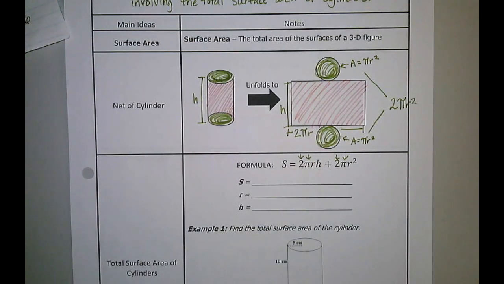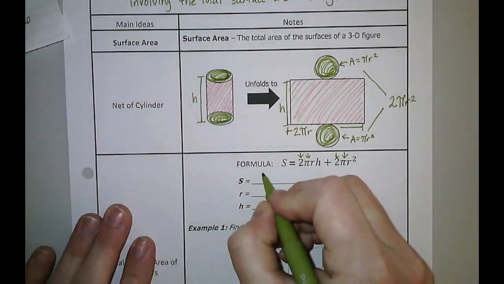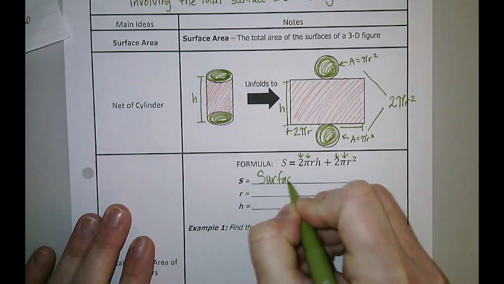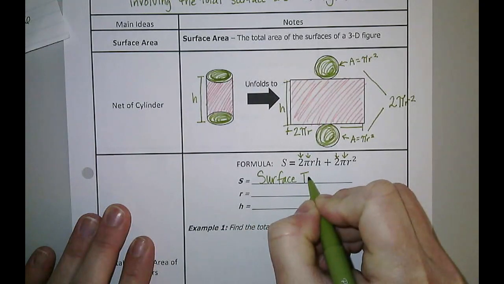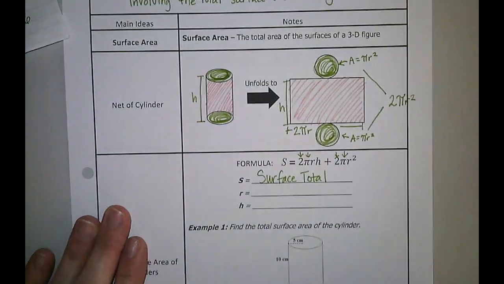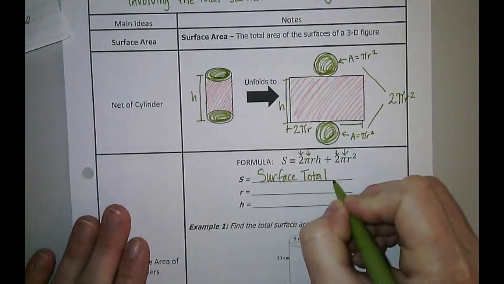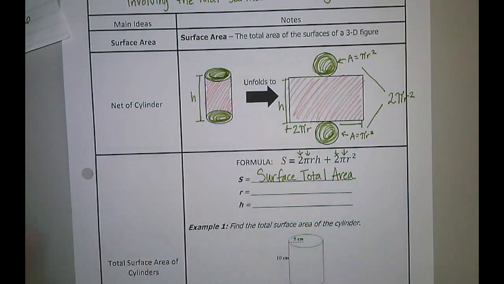So let's make it a little less confusing now. S in this case stands for our surface area. We are looking for our total surface area.